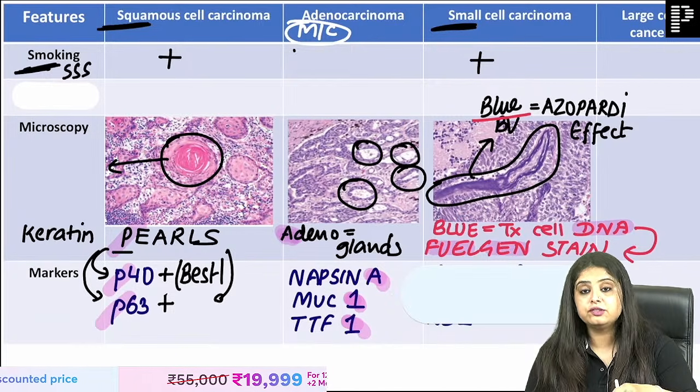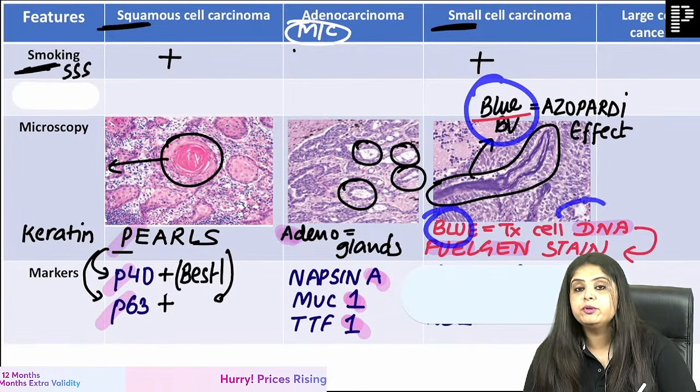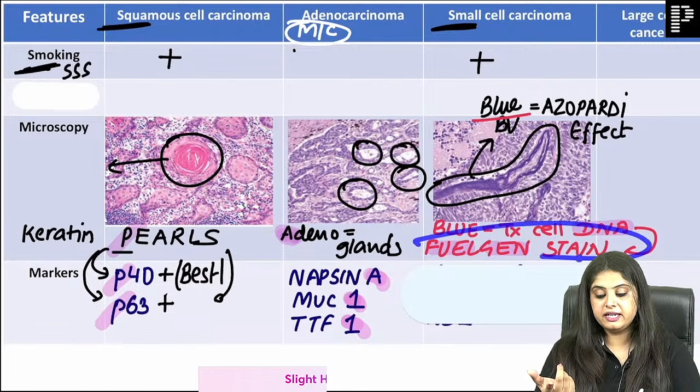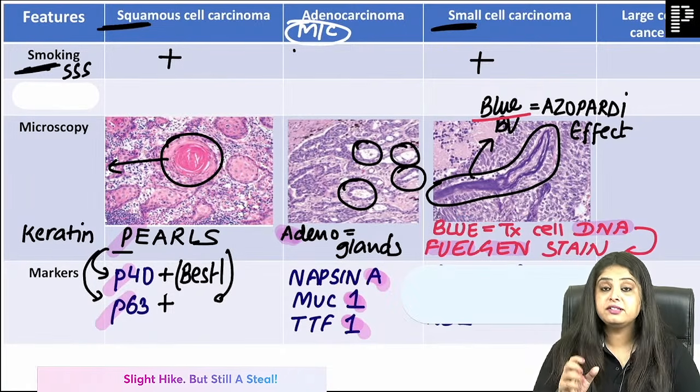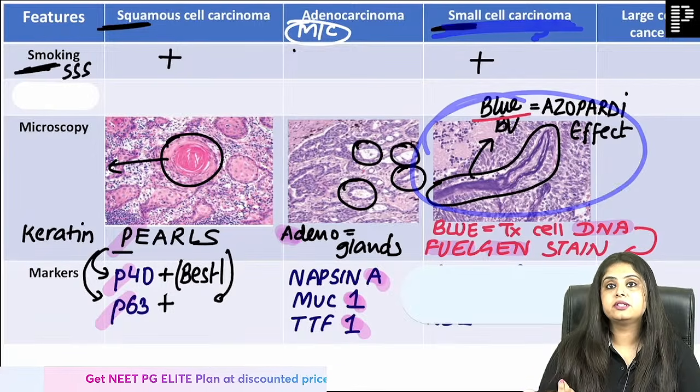I just described the Azopardi effect. I hope you were with us on it. It is a blue blood vessel. Why blue? Because all the cancer cell DNA has come and gotten stuck on the blood vessel. How will you confirm DNA? By the Feulgen stain. That's why I said chota packet sounds so small and naive, but look at what a major thing it has resulted in.